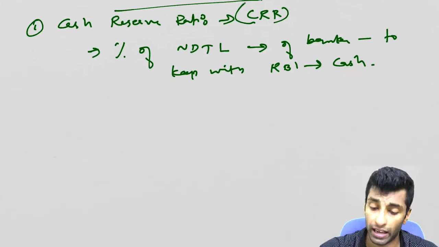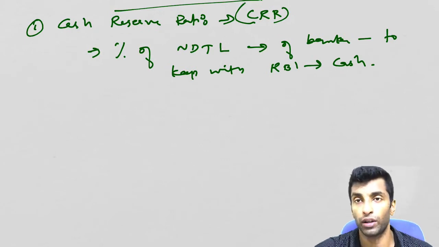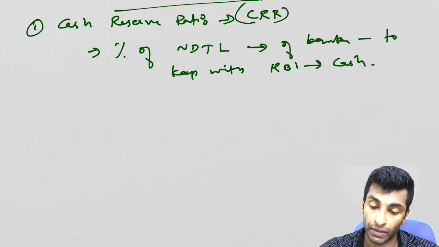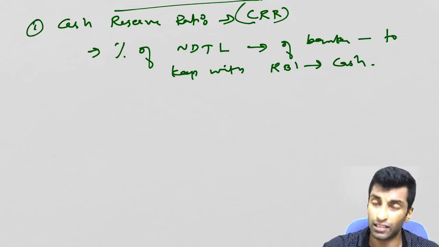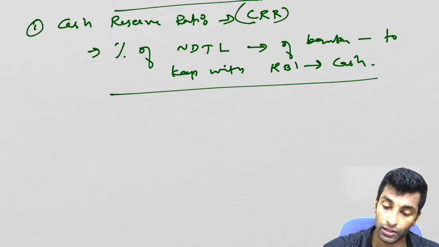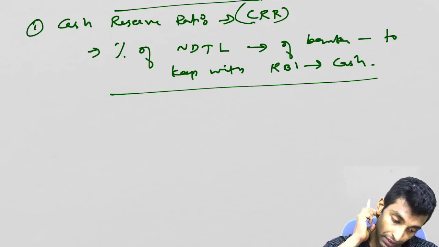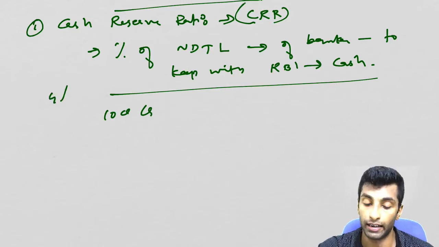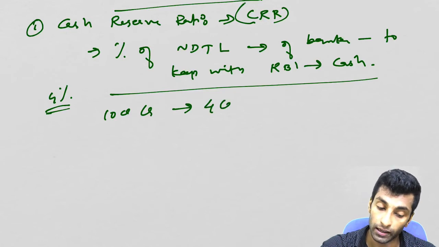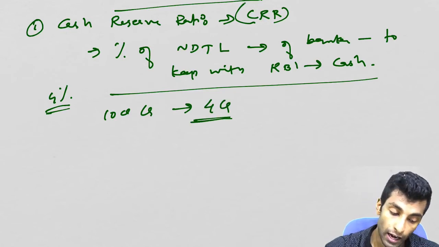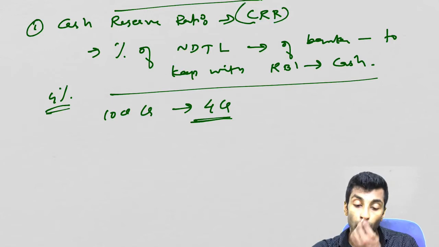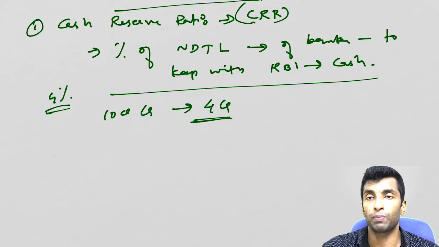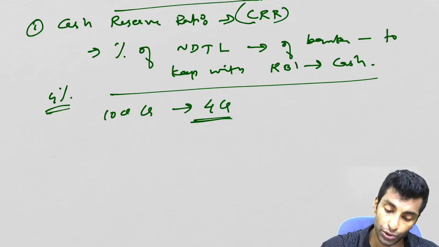Okay, so those rates will vary, so I'm not talking about the rates because when I'm recording the video and when it is telecasted, I don't know, the rates may be different. The CRR is like 4%, so I'm talking about the current CRR now. That means if, let's suppose, 100 crore is the NDTL, and 4% is the CRR, you have to keep 4 crore with the RBI. Usually no interest is paid on such deposits. Earlier they used to pay interest, but negligible, usually no interest.